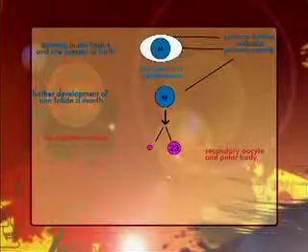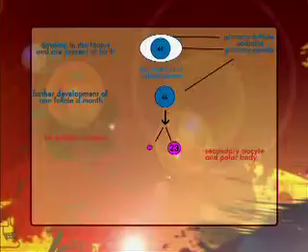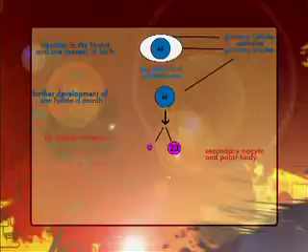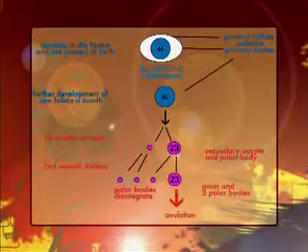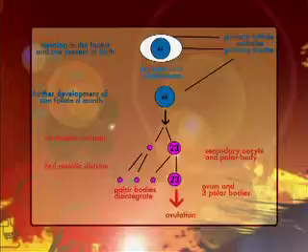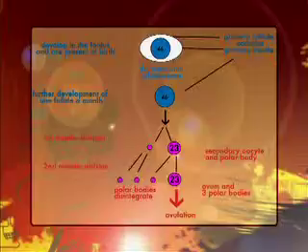Remember that two cells are produced at the end of the first meiotic division. In oogenesis, there is an unequal distribution of cytoplasm, and one of the cells is rather a lot larger than the other cell. The tiny cell is called a polar body, and the larger cell is called the secondary oocyte. Both cells will then undergo the second meiotic division. The polar body produces two more tiny polar bodies, and the secondary oocyte produces a third polar body and a larger cell called the ovum.